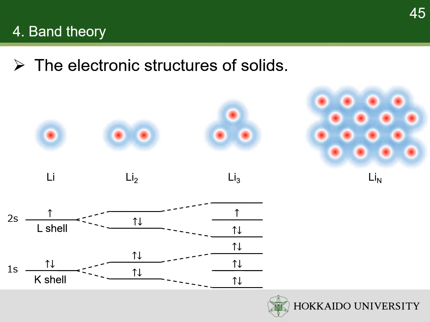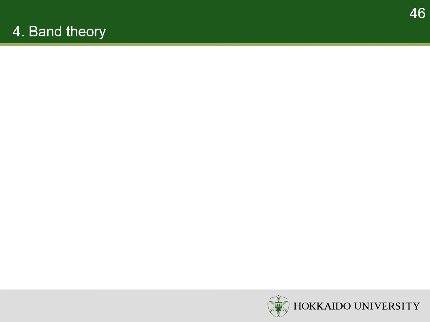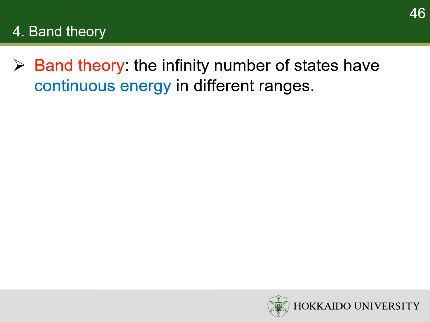When n lithium atoms bond together, there will be n 1s molecular orbitals, each of which is filled with 2 electrons, and n 2s molecular orbitals which are half filled. If the number of atoms approaches infinity, the energy differences between the states from a single atomic orbital approach infinitesimal. The band theory is a theory to describe the electronic states of solids. It says that the electronic states in solids have continuous energies in different ranges.